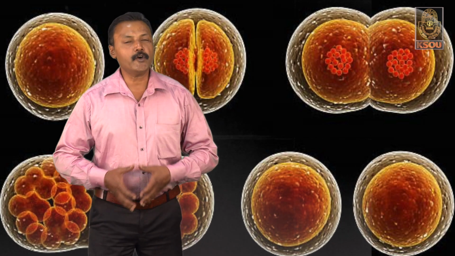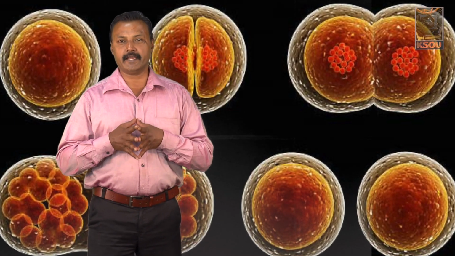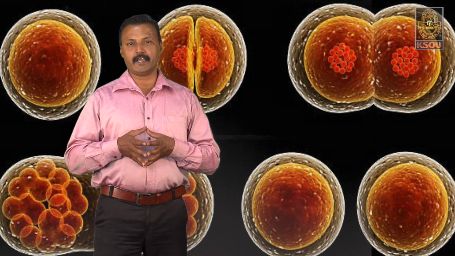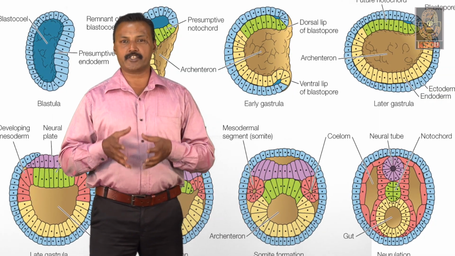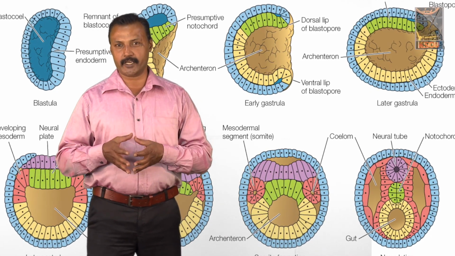So, dear students, let us learn how the nervous system has developed in the vertebrates. The nervous system develops mainly from the ectodermal cells. During embryonic development, the embryo undergoes repeated cell division called cleavage. After cleavage, it forms a blastula, and the blastula leads into gastrulation.